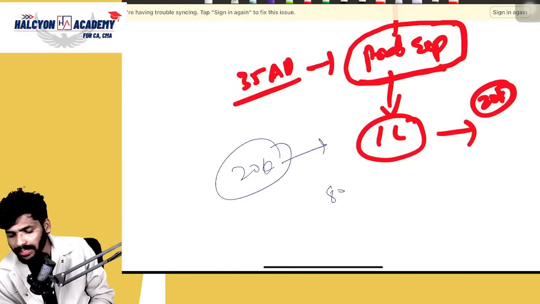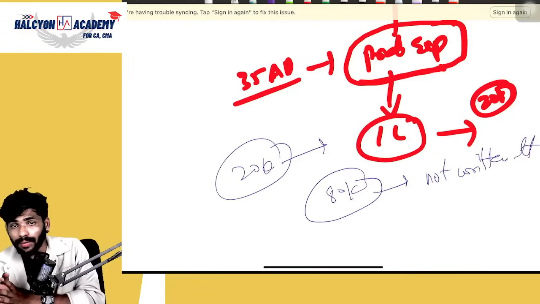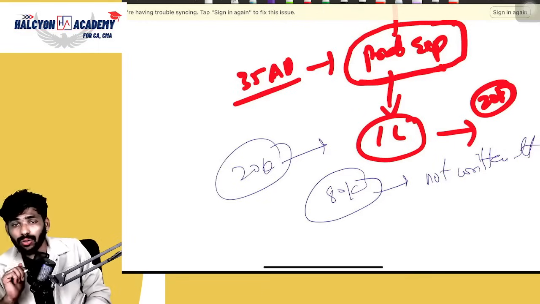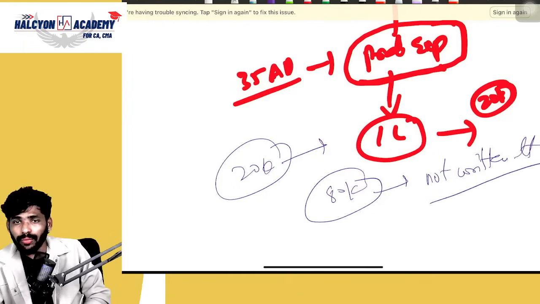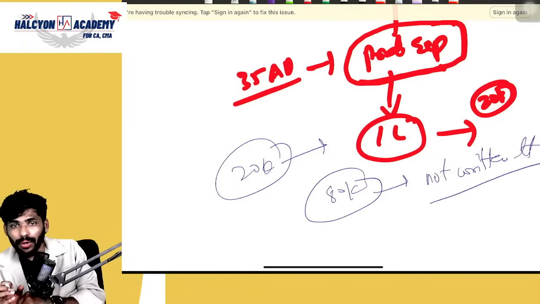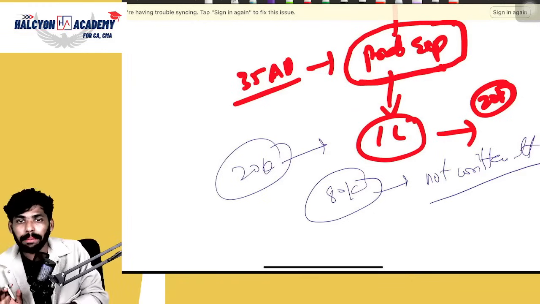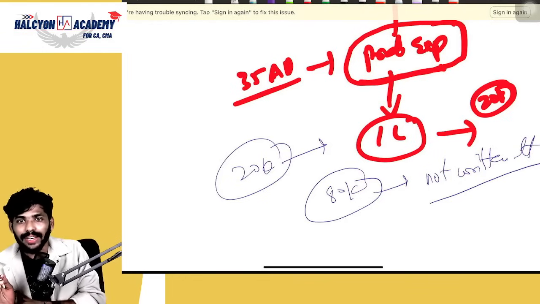That balance 80,000 we can call a not written off expense, because we are not writing it off, which means it is not charged to the P&L account. That amount is known as the not written off amount. When we do not write off, it will be shown under the asset side of the balance sheet. But in reality, that is not an asset, right? That is not an asset, but still we are showing it in the balance sheet.